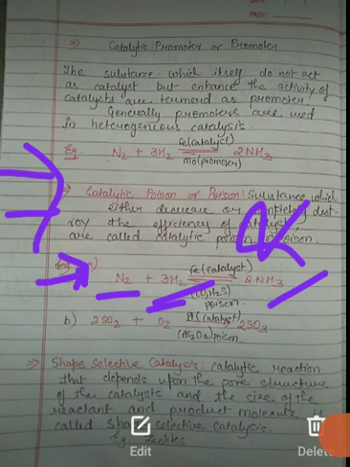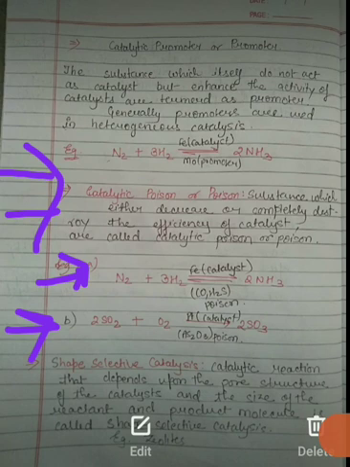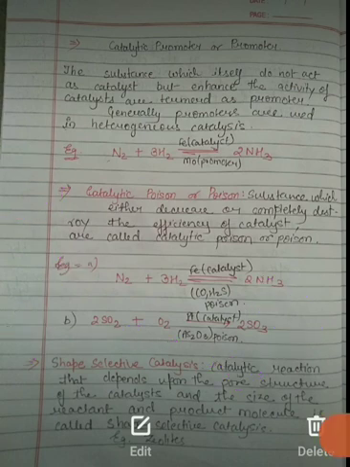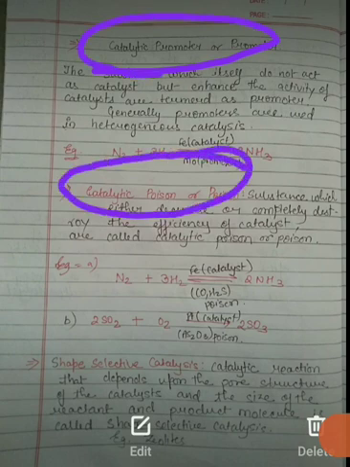Now you can see the second example. Here you are seeing the production of sulfuric acid by the contact process. Here also SO2 reacts with O2 and forms SO3. Platinum acts as the catalyst, but when arsenious oxide is added, it acts as a poison, that is, a catalytic poison. So this is about the catalytic promoter and poison. A promoter is one which enhances the activity of the catalyst, and a poison is one which destroys the efficiency of the catalyst.